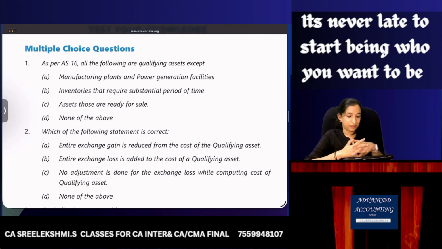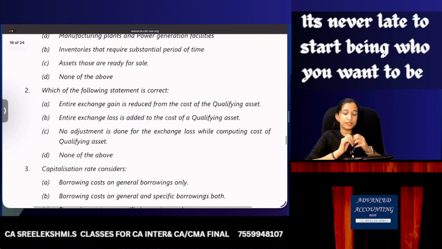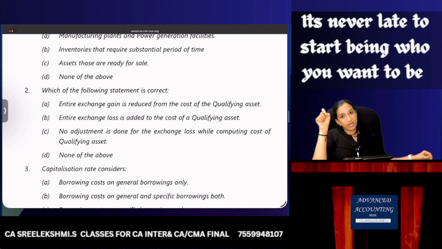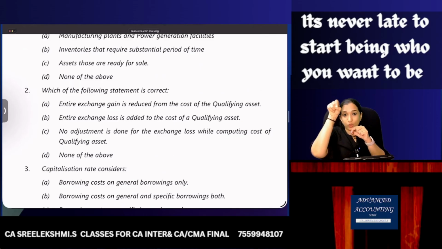Which of the following statements is correct? Entire exchange gain is reduced from cost of qualifying asset. No. Entire exchange loss is added to qualifying asset. No. No adjustment is done for exchange loss. Wrong. None of the above. Because exchange gain will be credited to P&L, but exchange loss, to the extent of savings only, whichever is less, can be capitalized.